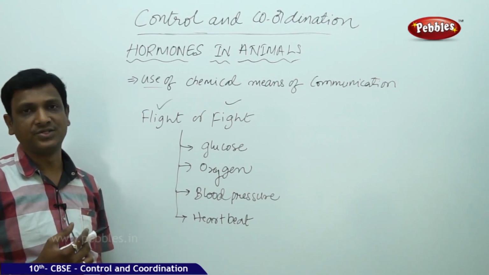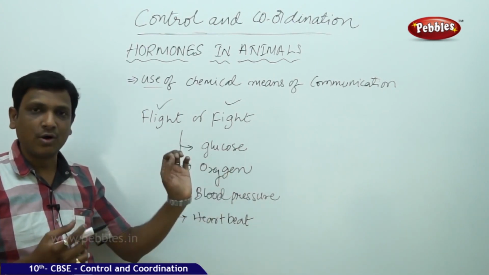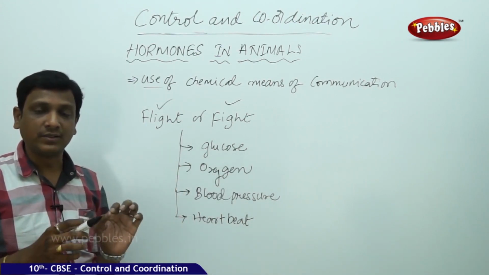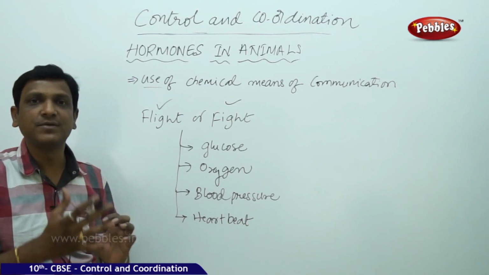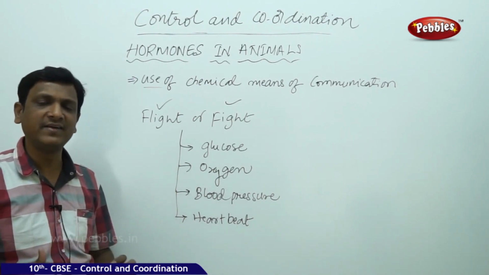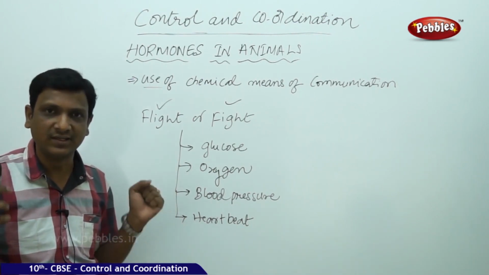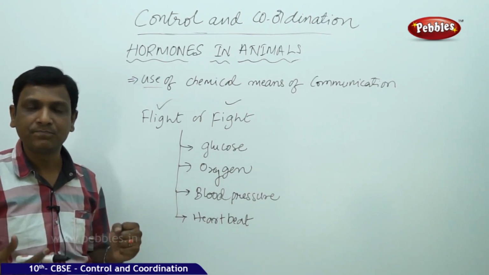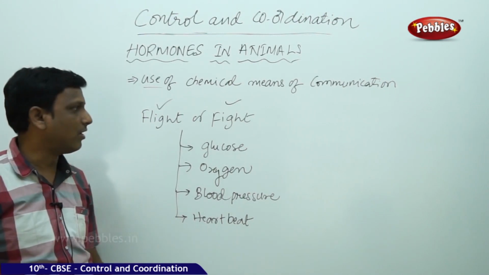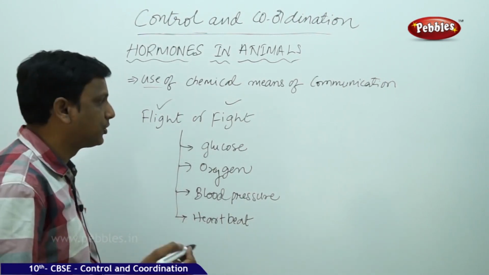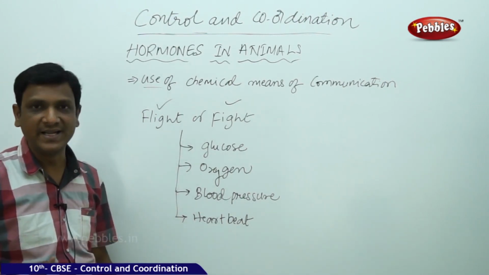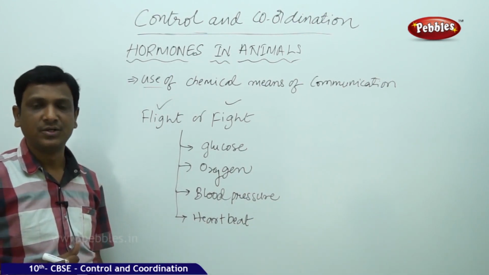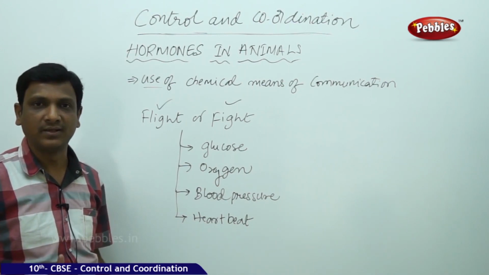So in such situations, the nervous system cannot send the electrical impulse to each and every cell of your body. It cannot do the preparation part, the instant preparation. Very quickly all your systems must be alert, your muscles, your bones, your breathing, everything. Because to do this flight, to run away, you need a lot of energy immediately. All your muscles must be packed up with energy. You need a lot of oxygen because you have to run.